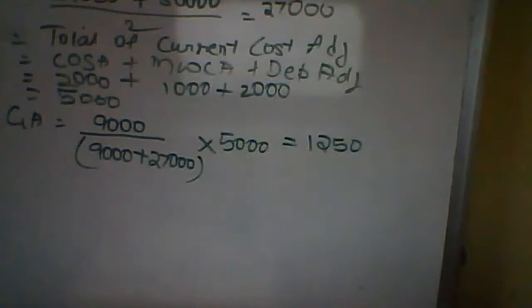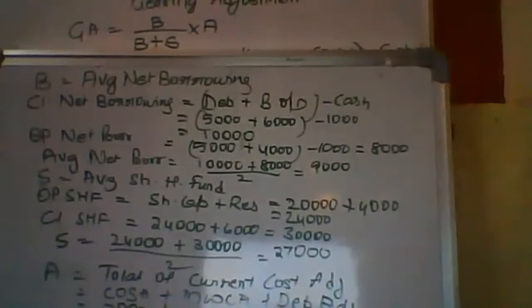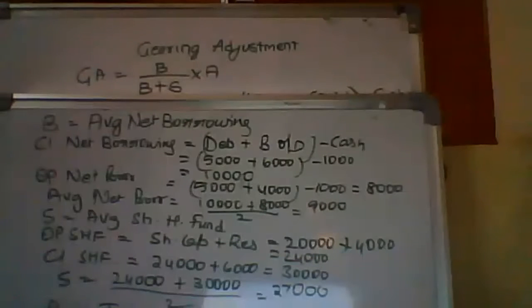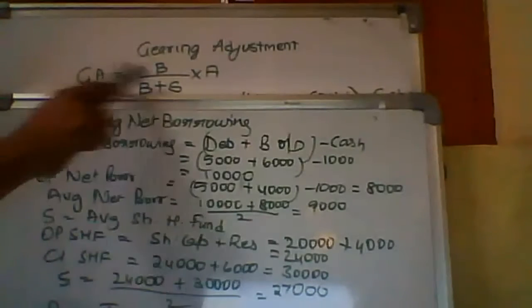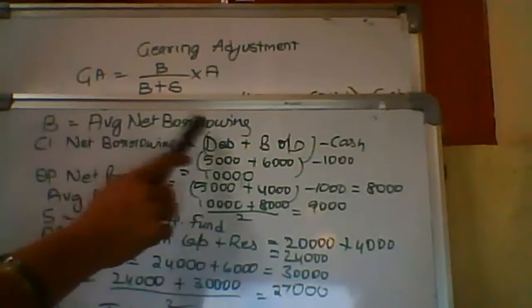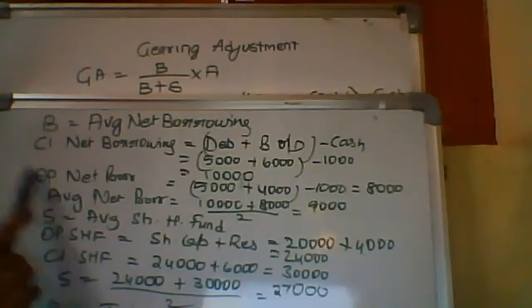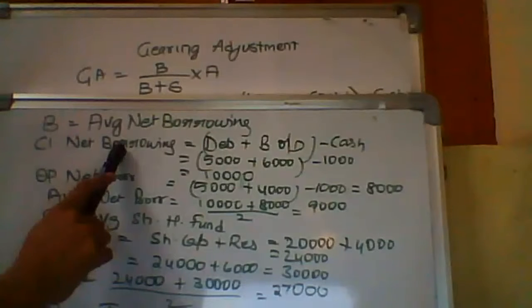Okay, so I'm just repeating that again. Gearing adjustment is nothing else but you are trying to calculate how much is the proportion of adjustment for the net borrowings. So gearing adjustment formula is B by B plus S into A. What is B? Average net borrowings. What is average net borrowings? Closing net borrowings plus opening net borrowings by 2. How much is closing net borrowings here?